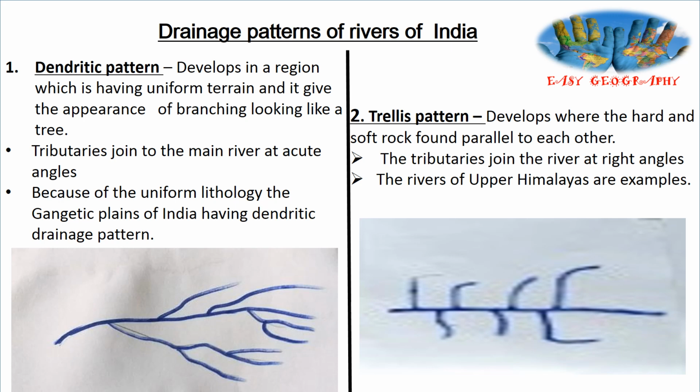Dendritic pattern, tributaries join the main river at acute angles. Trellised pattern joins the main river at right angles. And then dendritic pattern, uniform terrain. In the trellised pattern, hard and soft rock are found parallel to each other. Okay.